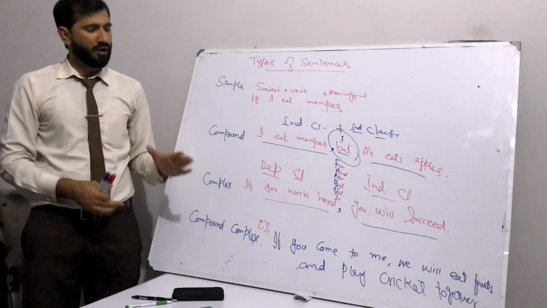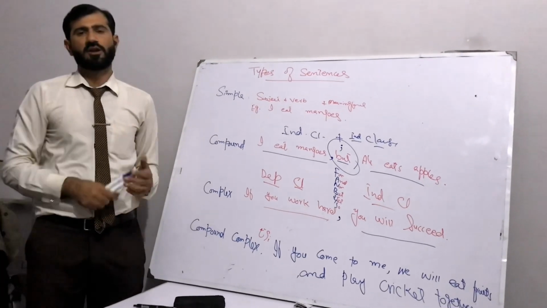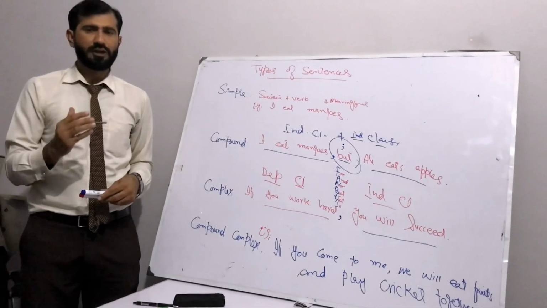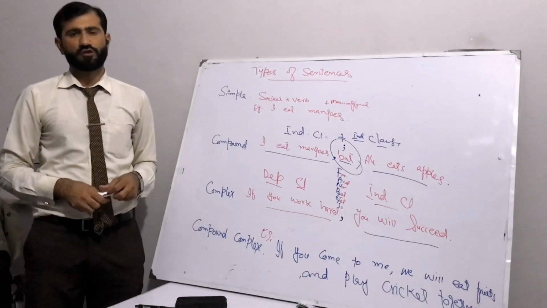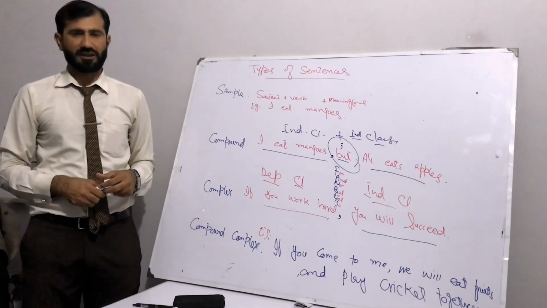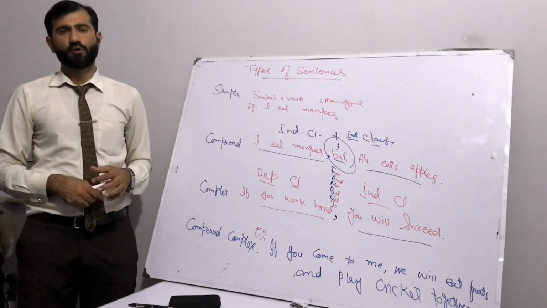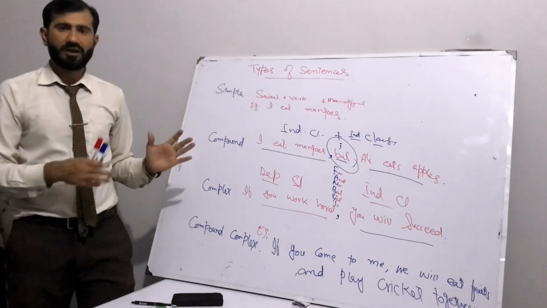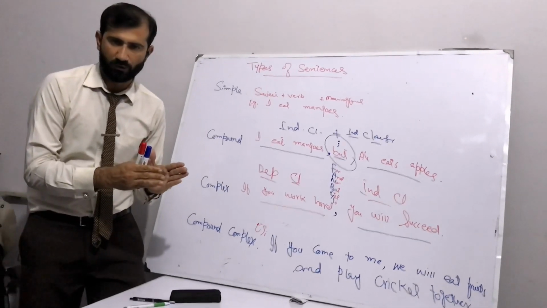You can also make it compound complex. You need to use two independent clauses and one dependent clause, so that can be called compound complex or complex compound. What you need to do is make a combination of one dependent clause and two independent clauses.